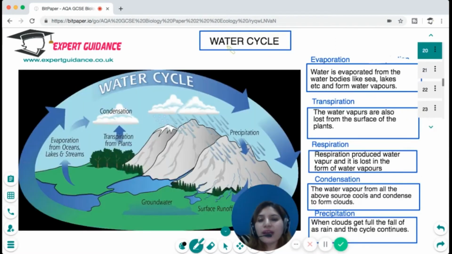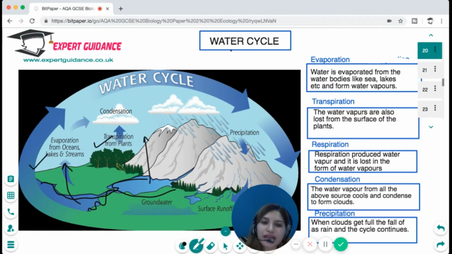Cycle number one is the water cycle. Let's try to understand what is happening in a water cycle. This is a water body, which could be a lake or a sea, or it could be a river. The water is evaporated from oceans, lakes, and streams, and transpiration from plants and respiration also evaporate water into the atmosphere.